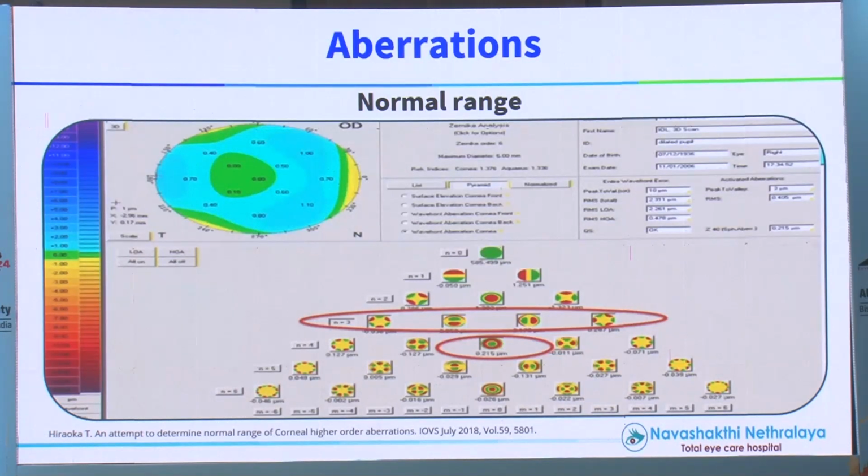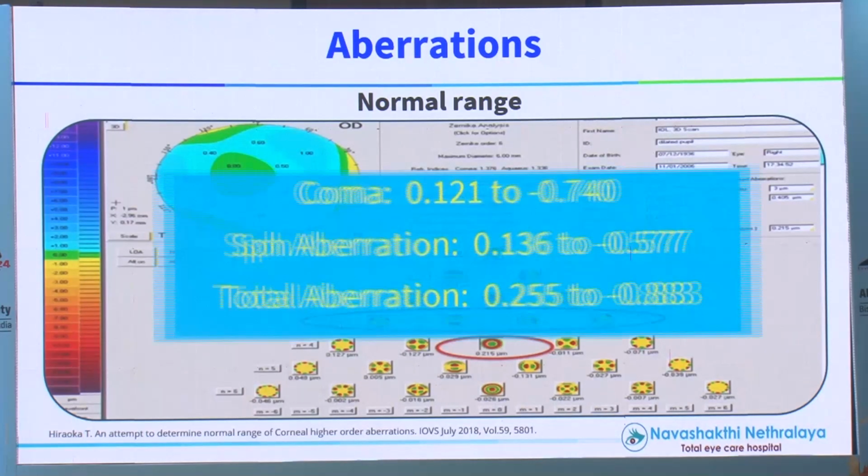It's difficult to get, I mean, it's usually found in some machines, topographers. Pentacam is what I have. And what is that small circle there? That's the spherical aberration. Before I began this talk, I said IOL companies utilize a particular parameter. They have been using the spherical aberration to bring in some amount of extended depth of focus in monofocal lenses. So how do you use this spherical aberration?